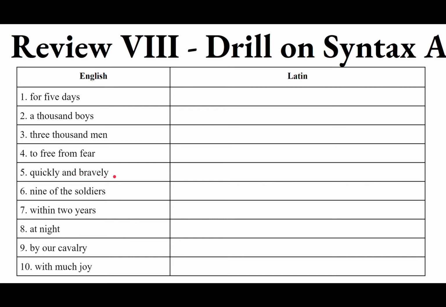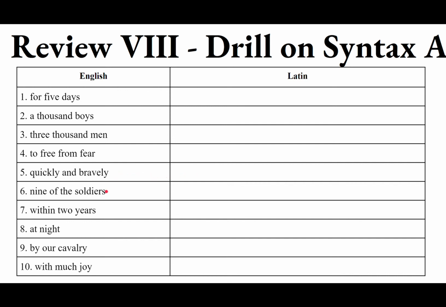Number five, quickly and bravely. Okay, those are adverbs. Quickly, the adverb form of celer, celeris, celere, is celeriter. And then bravely is going to be the adverb form of fortis, forte. So it would be fortiter. Celeriter et fortiter. Celeriter fortiterque. Celeriter ac fortiter. Either one of those answers works.